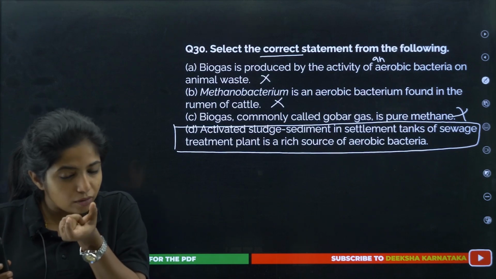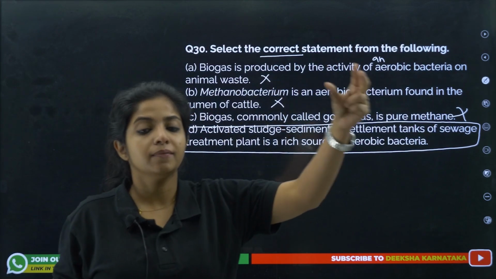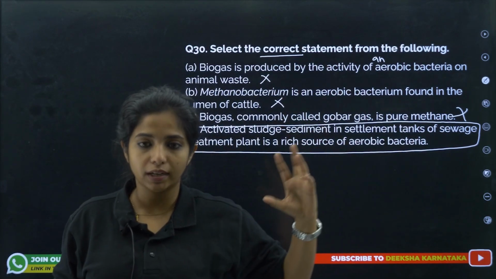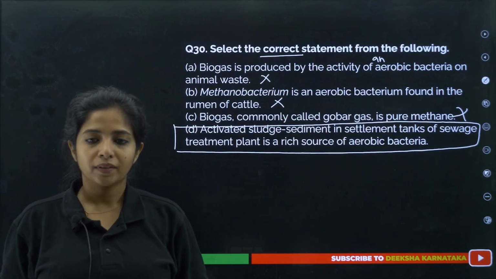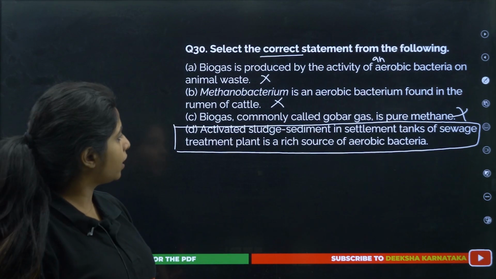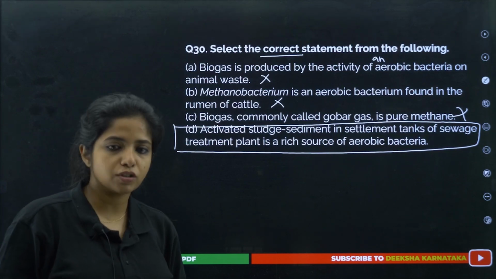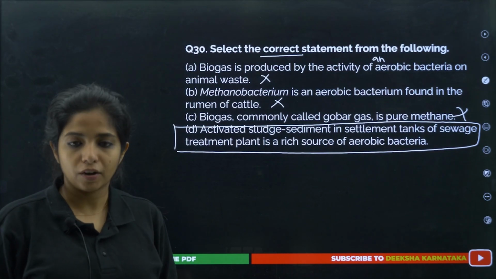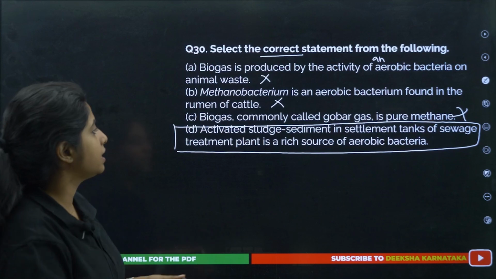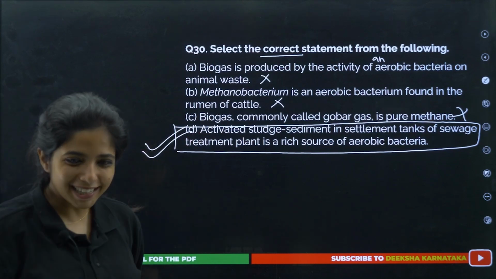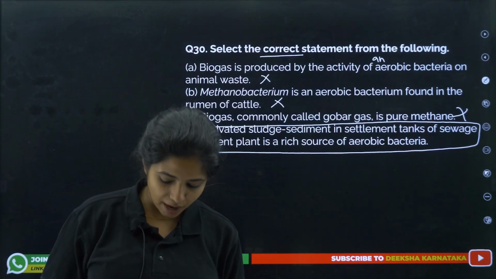And a little part of this activated sludge is put again in other treatment plants where treatment is required, because it is a rich source of aerobic bacteria, right? So this becomes the answer as well. This is entirely correct, and with this we get 30 on 30, my dear little champions.